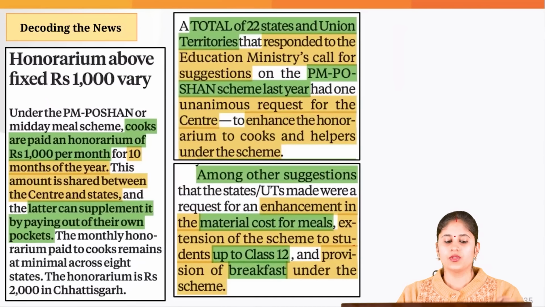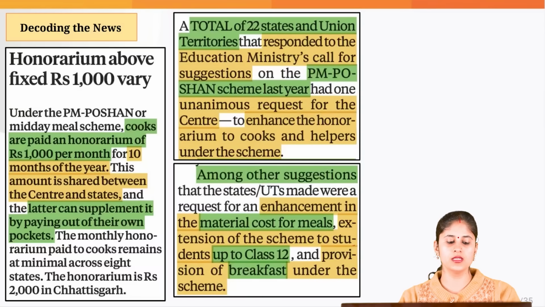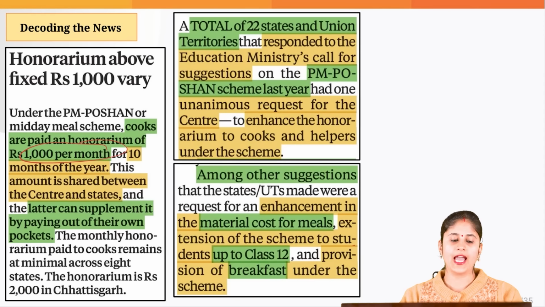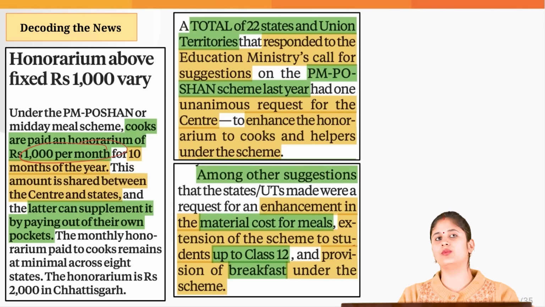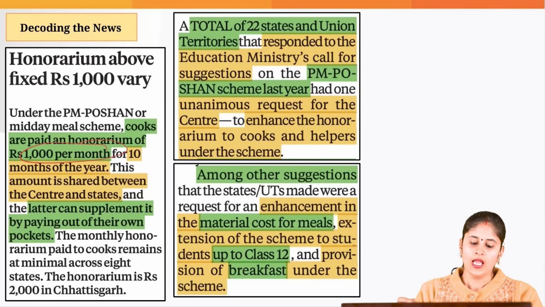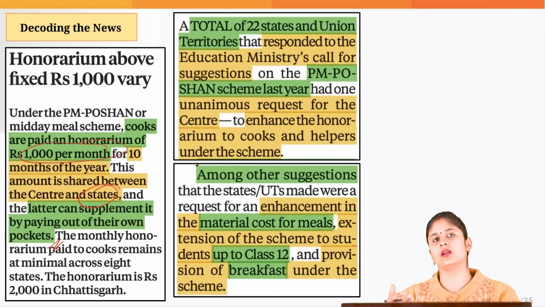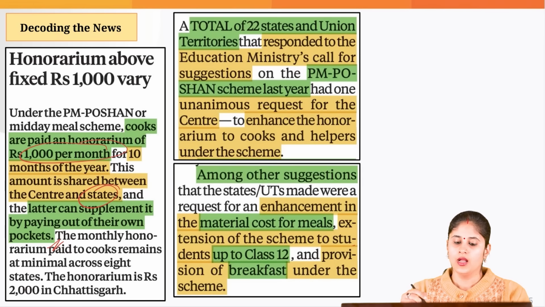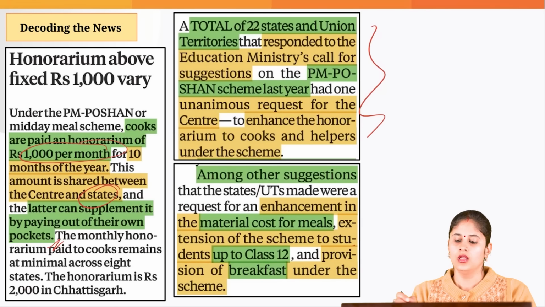Now, the honorarium that is paid to the midday meal cooks and workers is 1,000 rupees per month, and this is provided for 10 months a year. This cost is also shared between the central government and the states. By this fact you would have understood that the PM Poshan scheme is a centrally sponsored scheme. It is up to the state government: if they want, they can give wages beyond this 1,000 rupees, but that cost has to be borne by the state government itself.